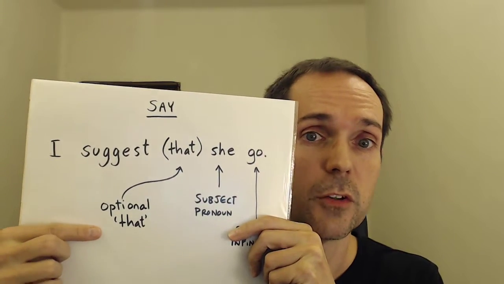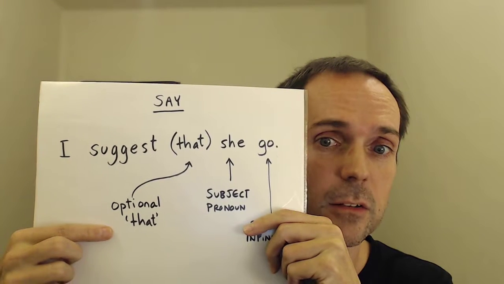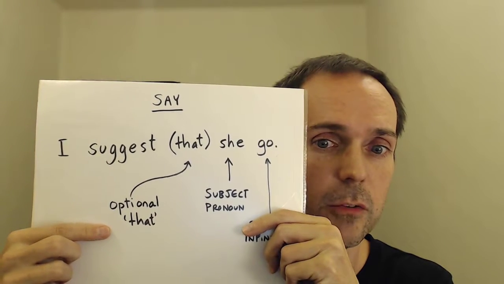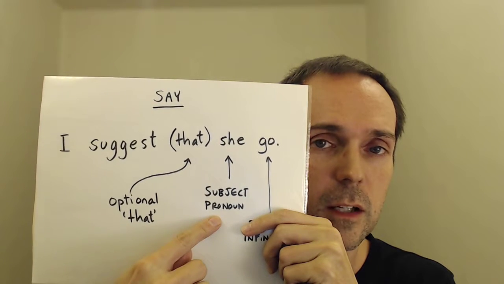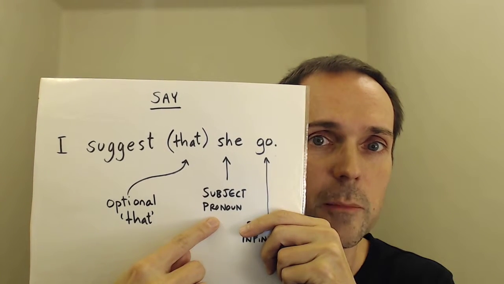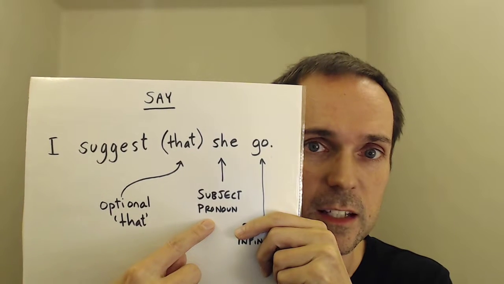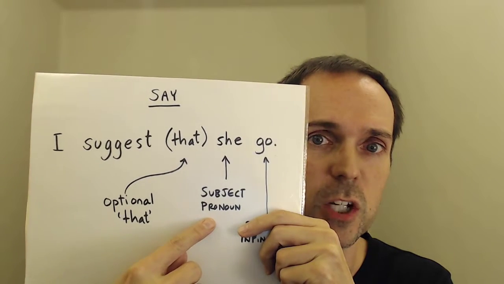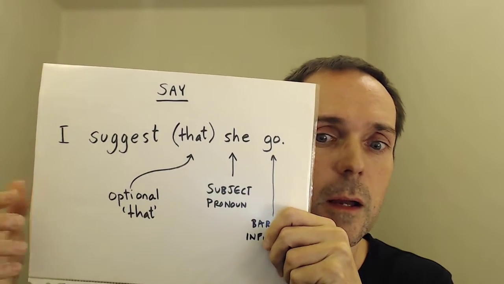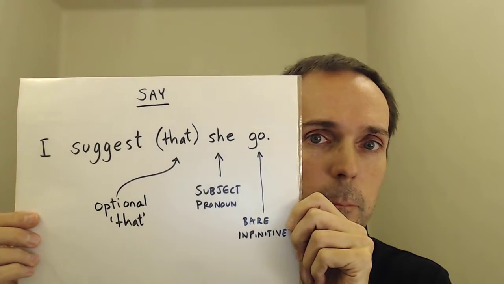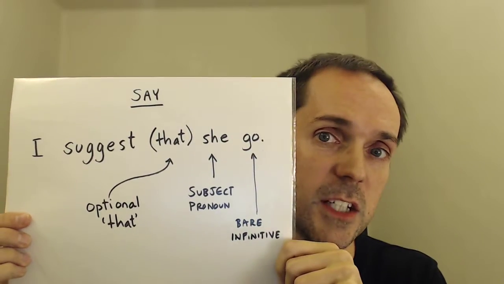Notice the three elements here. First of all, there's an optional word, that. We often leave this out. The second subject appears in the subject pronoun form, if indeed it's a pronoun. And finally, the second verb appears in the bare infinitive form. That's the version you'd find in the dictionary listing.